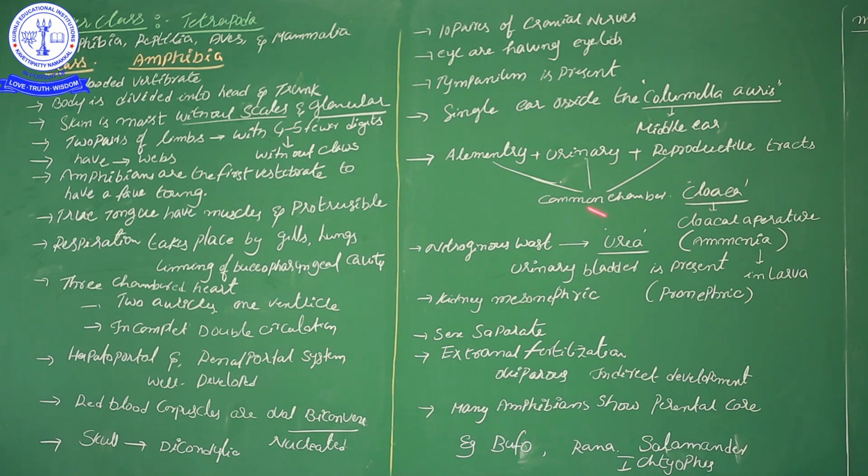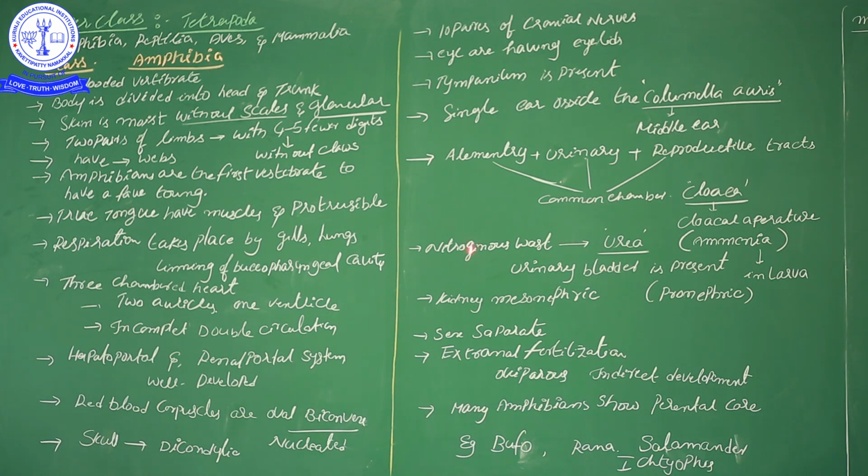A common opening of the alimentary, digestive, excretory and reproductive tracts, that common chamber is the cloaca. That cloaca opens into one hole, called the cloacal aperture. So this is one of the significant characteristics of these amphibians.